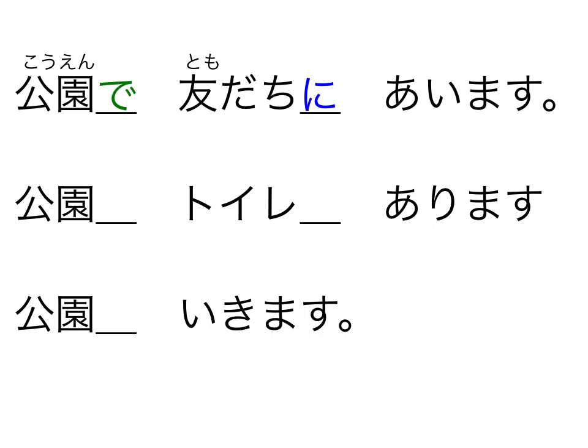combination. Location に。If your friend also comes to meet you, you can use the mutual action particle と。友達と会います is okay too. Go back to exist. 公園にトイレがあります。There's a toilet in the park. 公園に行きます。In this case, you can use え。